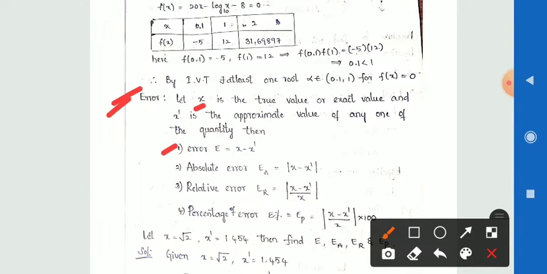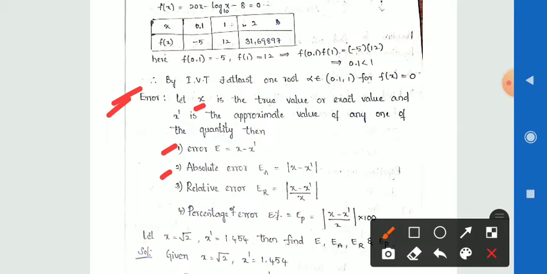What is the error? If error is taken as e, then e is equal to x minus x dash, meaning the difference between the exact value and the approximate value is equal to the error. Another one is absolute error. Absolute error is indicated as EA, that is equal to, we take the mod of the error.